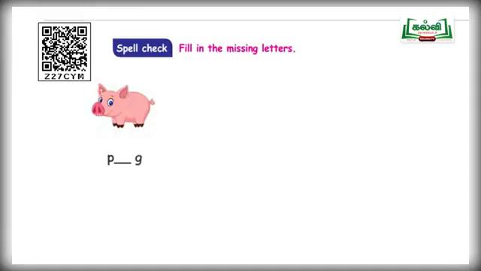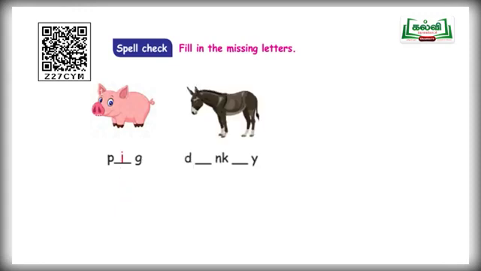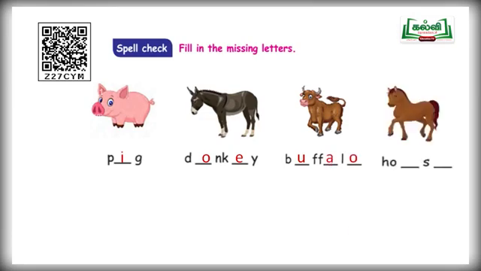Very good, children. P-I-G. Pig. And look at the next animal. Tell me the name. Donkey. Very good. What is the spelling for donkey? D-O-N-K-E-Y. Donkey. And next one. What is the name of this animal? Buffalo. What is the spelling for buffalo? Could you remember? B-U-F-F-A-L-O. Buffalo.